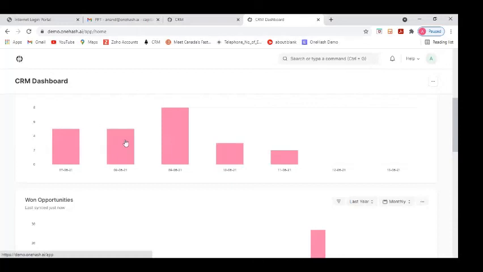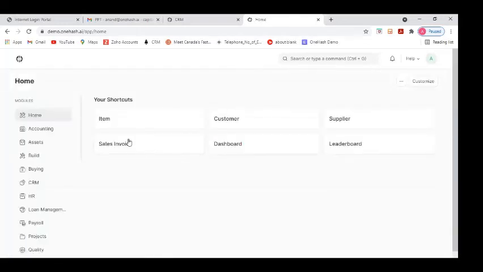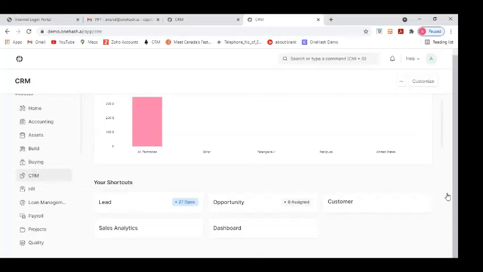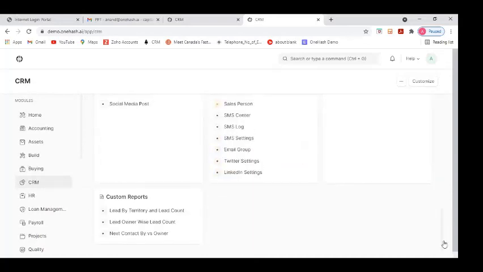So this is the basic CRM, and this is a standard system which we provide. We also provide a tailor-made solution to the customer. So if you want something which is not present in it, you can let us know, and we can develop it for you as well.